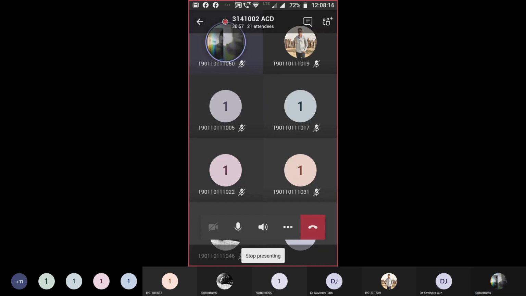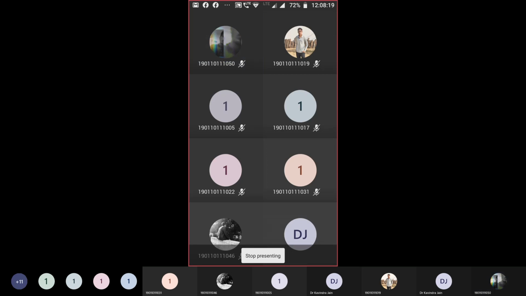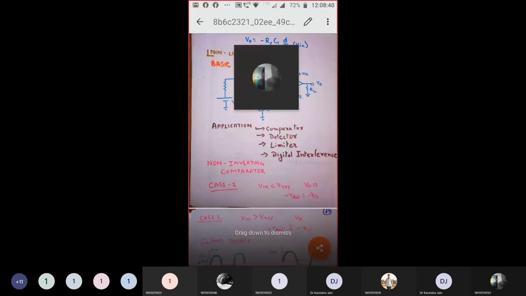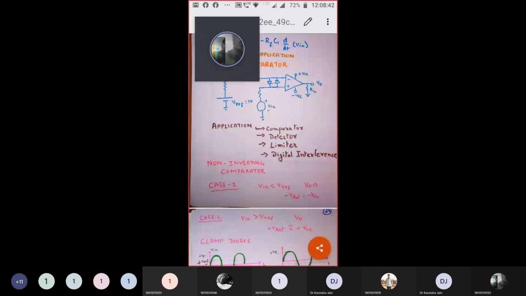The output value of the non-inverting comparator will be plus VCC for which the input voltage is greater than the reference voltage. That is case number 2 that is seen on the screen. Is it seen on the screen? Yes, sir.